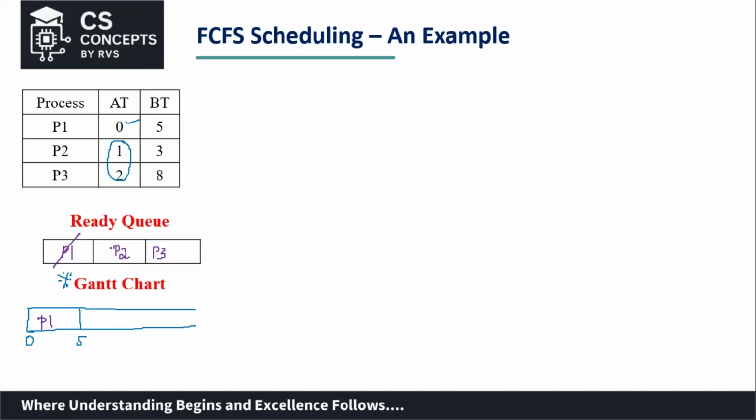So, will P2 get executed in between P1's execution? No. As I told, once the process has been allotted the CPU, it will complete its execution. Then only the other process will be allotted.